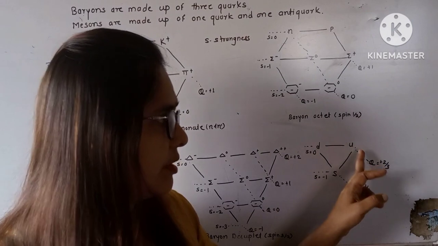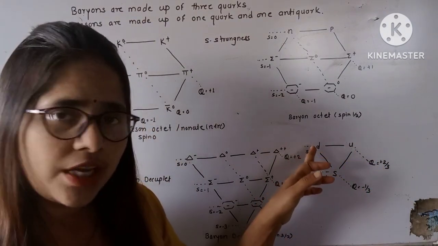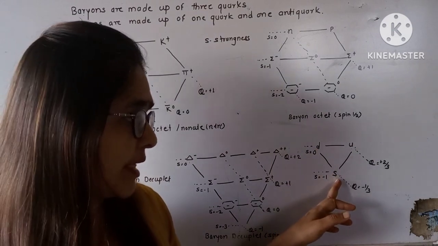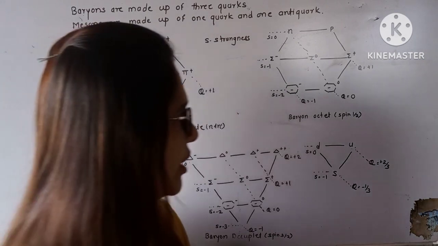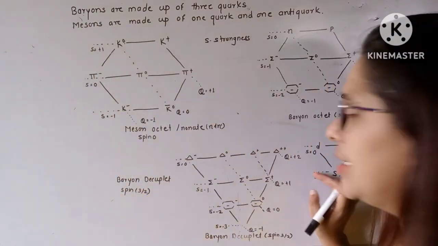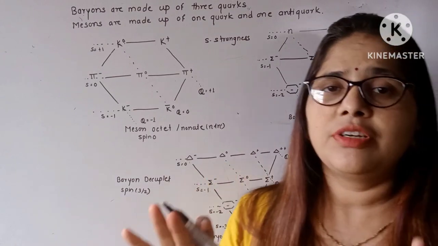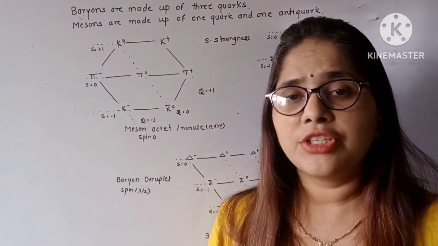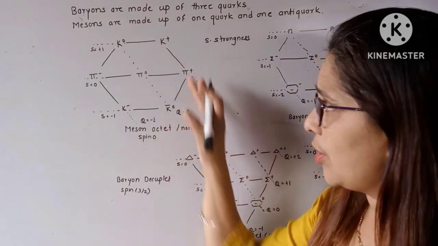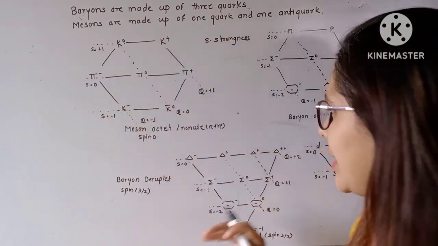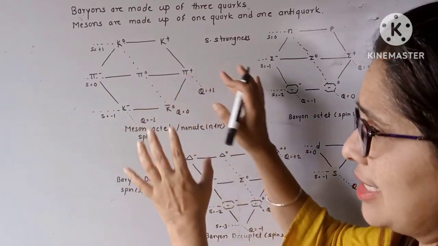The charge on the up quark is 2 by 3, and the charge on a down quark and a strange quark is -1 by 3. Fractional charges are not yet found actually. Okay, so only three types of quarks make all the large number of particles in the universe. This is how we concluded that there must be only three quarks, by using this diagram.